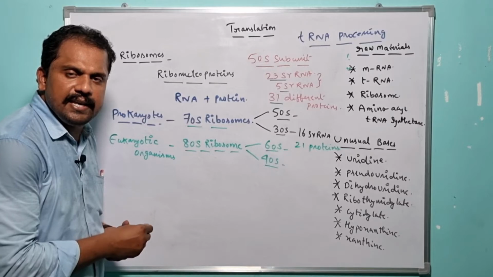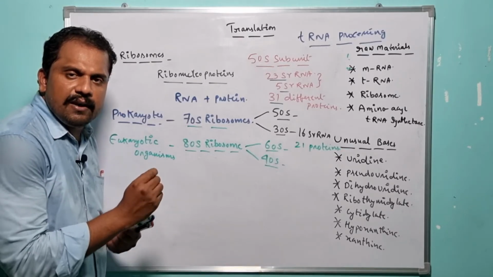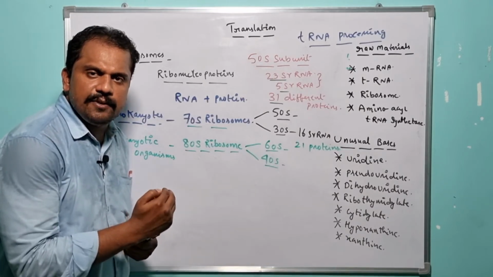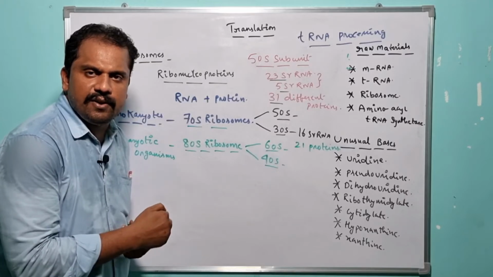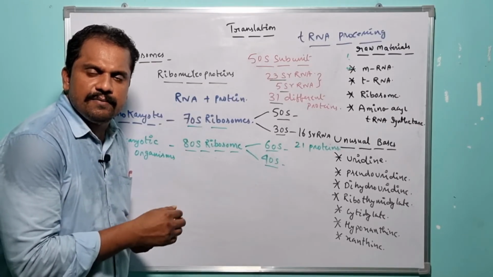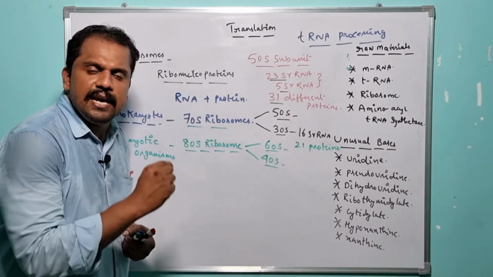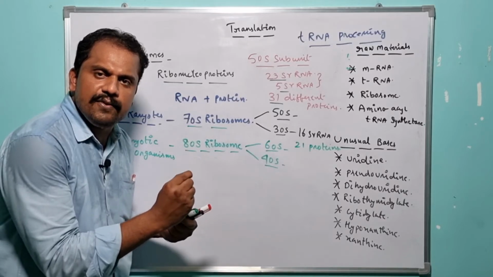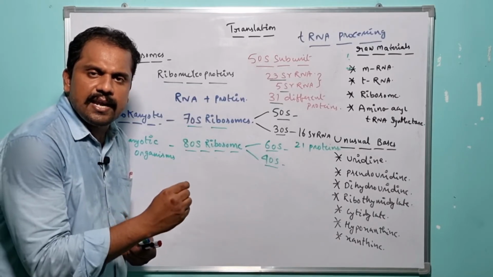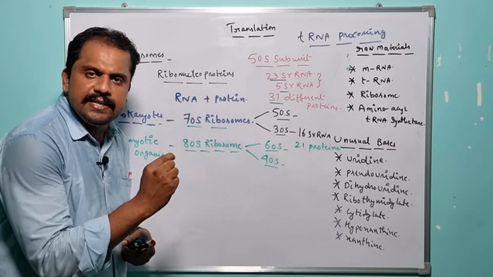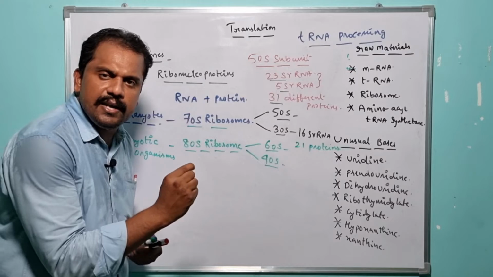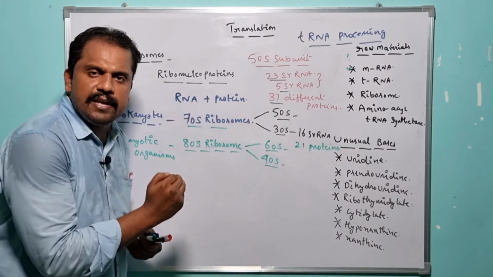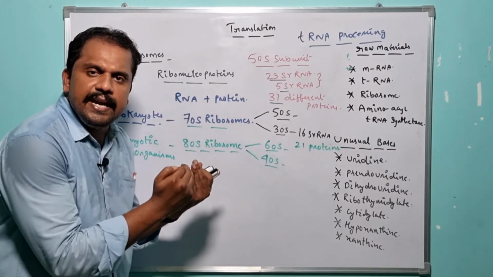prokaryotic ribosomes. But in case of the eukaryotic organisms, there is one more specialized ribosome, and it is nothing but what? 80S ribosomes. The 80S ribosomes get further differentiated into 60S and 40S, right? The 60S ribosome possesses 28S rRNA and 5.8S rRNA. In case of the 40S subunit of the ribosome, it possesses 18S rRNA, right?